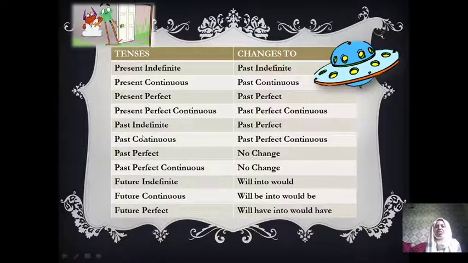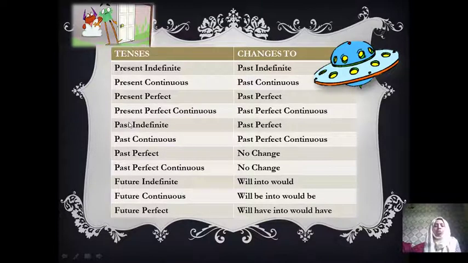Remember this: when there is a present tense, the whole present tense changes into past tense. Let's start with number 1. Present indefinite changes into past indefinite. Present continuous changes into past continuous. Present perfect tense changes into past perfect. Present perfect continuous changes into past perfect continuous.